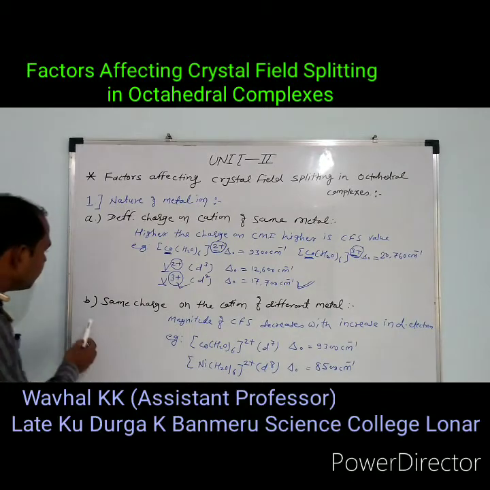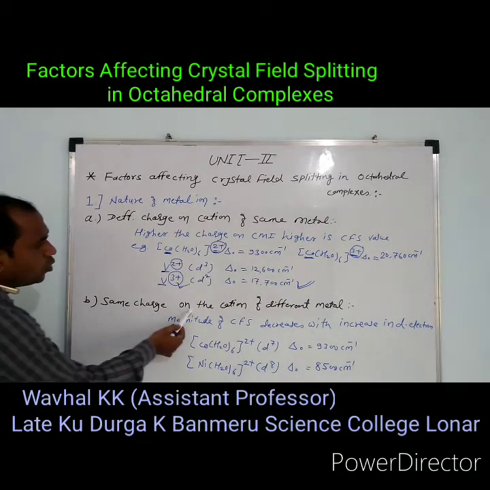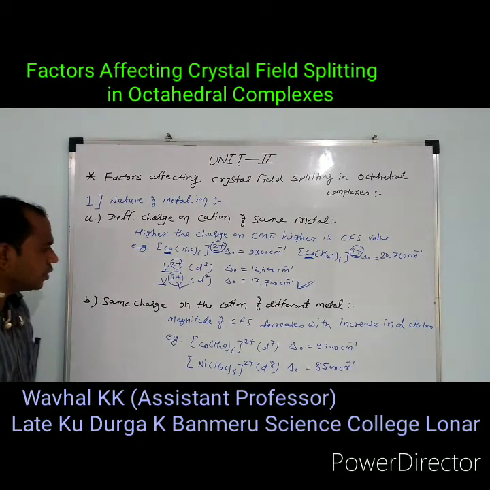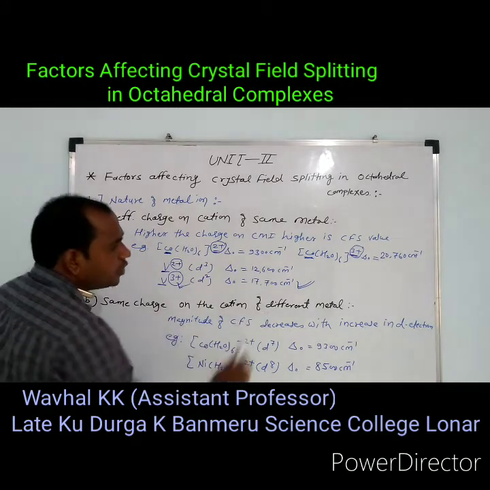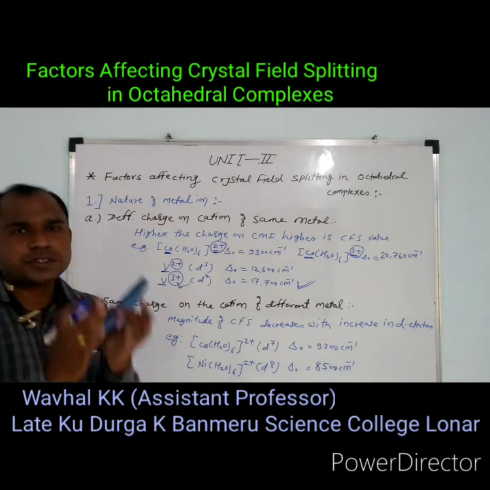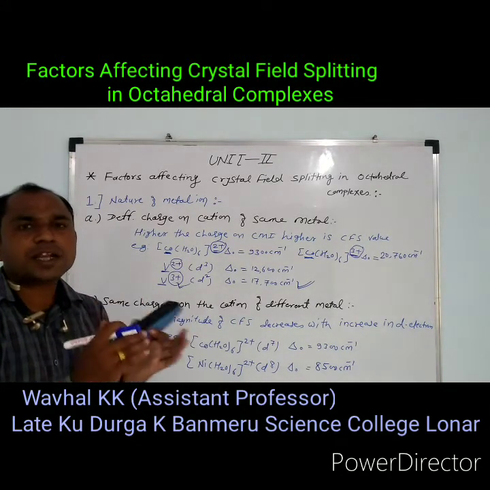The second factor is the same charge on the cation of different metals. The charge is the same, but the central metal atom is different.